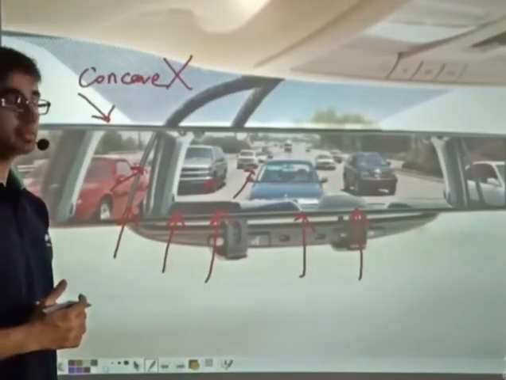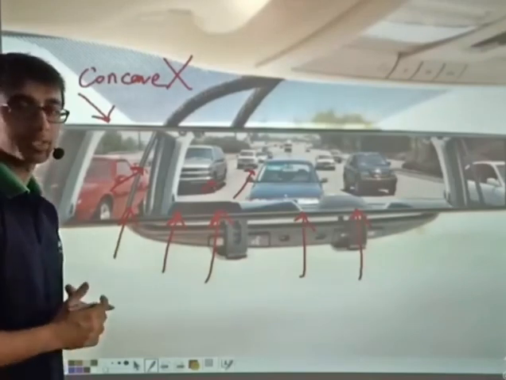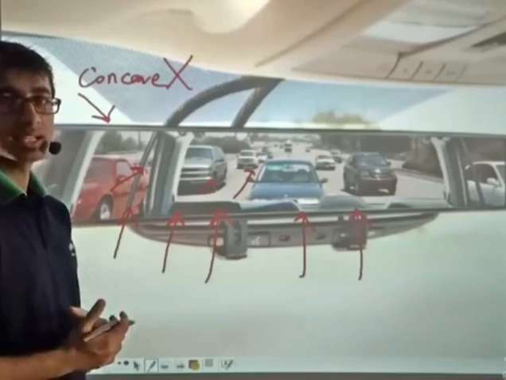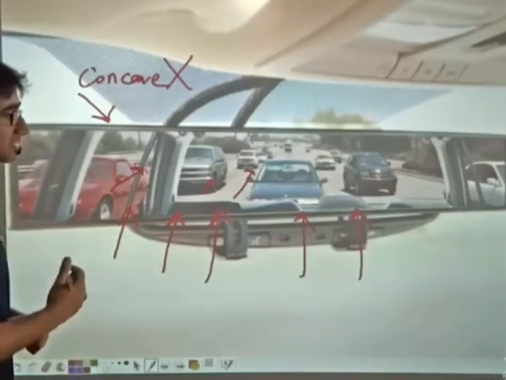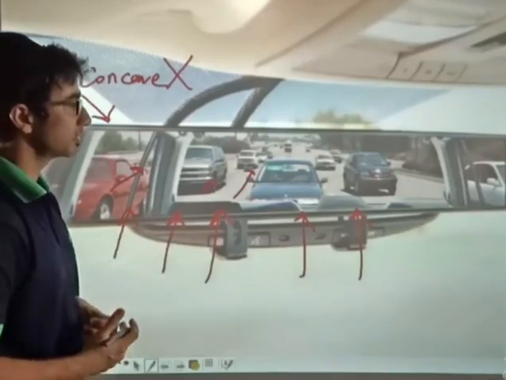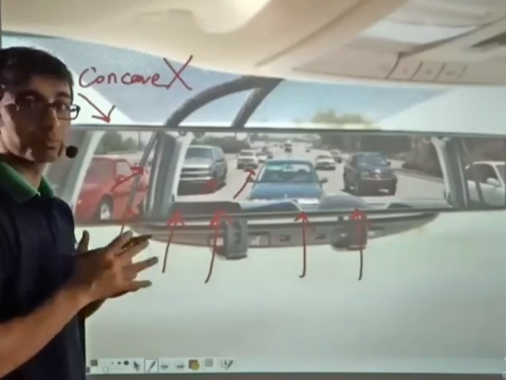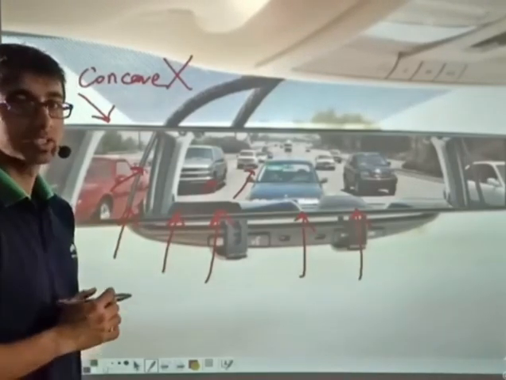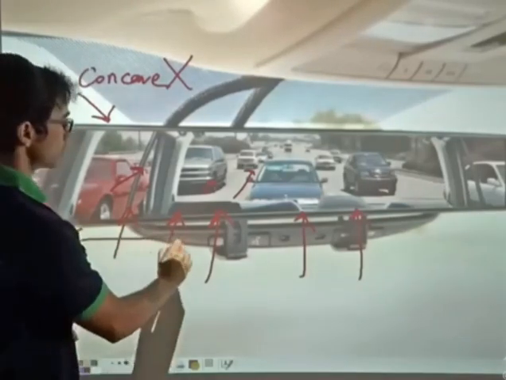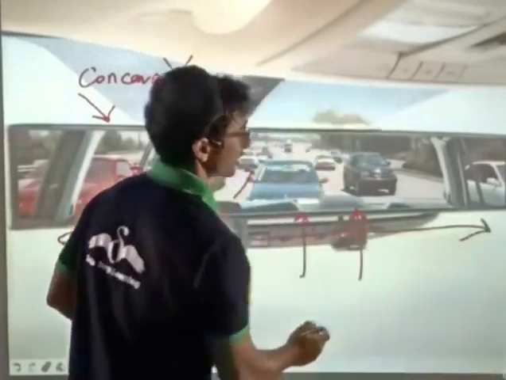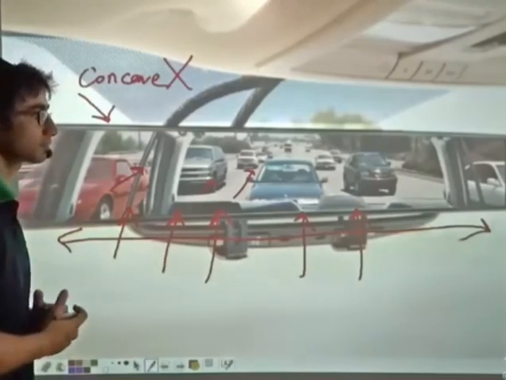Now you will obviously ask me why are we using a convex mirror and not a plane mirror? Because as we just discussed, a plane mirror and a convex mirror both form virtual images. The answer is, in case of a convex mirror, rays after falling on the mirror diverge and spread out in all directions. Due to this, the driver is able to get a wider view of what is behind his car. This would not have been possible if we had used a plane mirror.